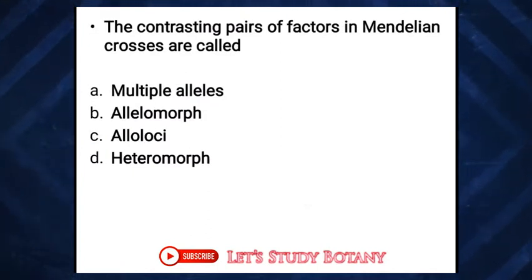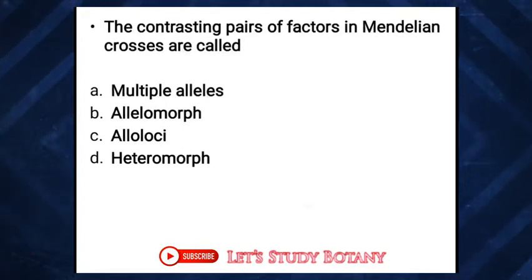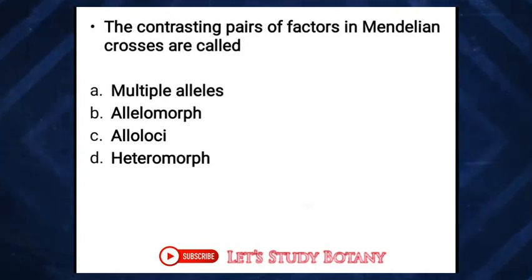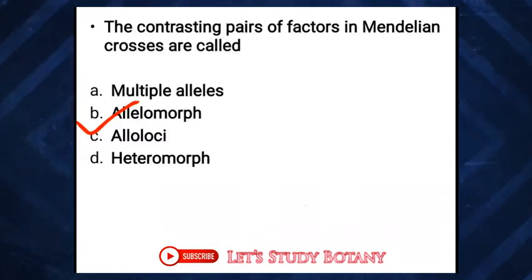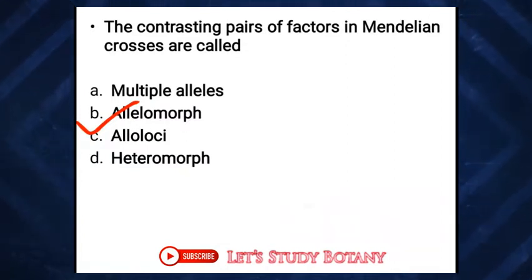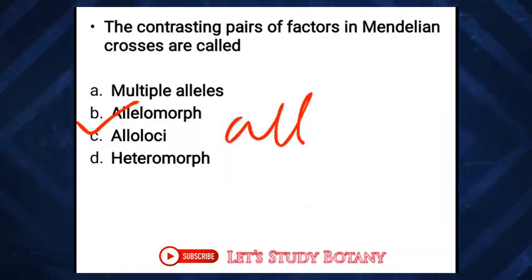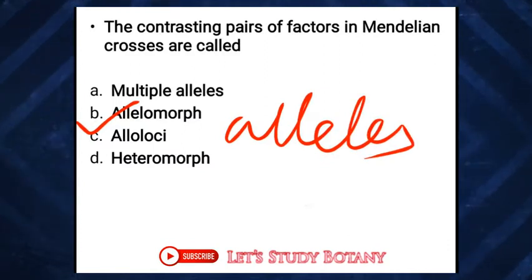The next one, the contrasting pairs of factors in Mendelian crosses are called, options are multiple alleles, allelomorph, allelotype, then heteromorph. Here the correct answer is alleles or allelomorph. The alleles are the different forms of a gene having the same locus on homologous chromosomes. So here the allelomorph, or alleles, is the correct answer.